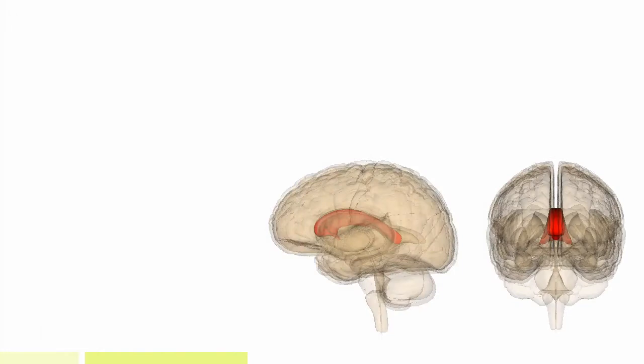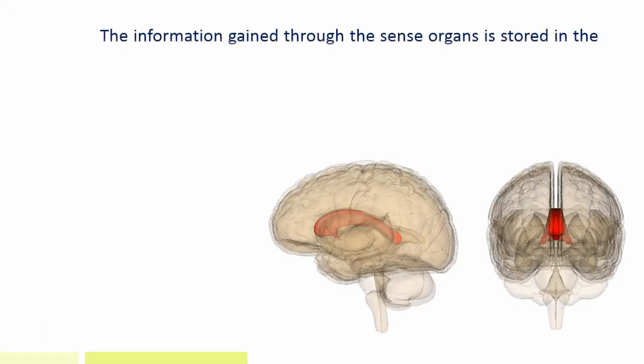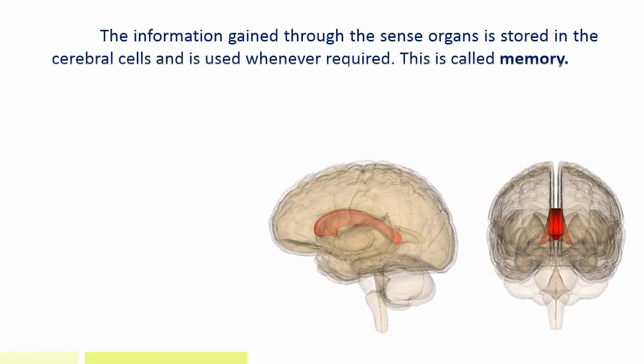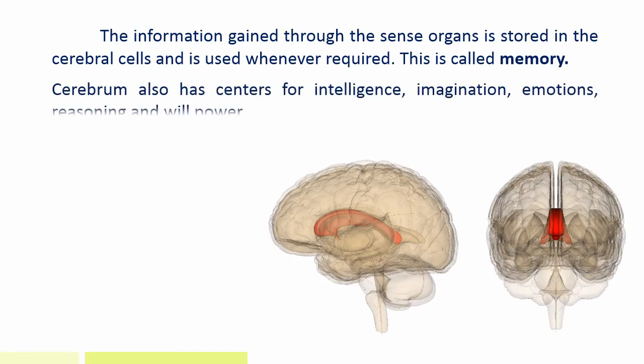The information gained through the sense organ is stored in the cerebral cells and is used whenever required. This is called memory. Cerebrum also has centers for intelligence, imagination, emotion, reasoning and willpower.